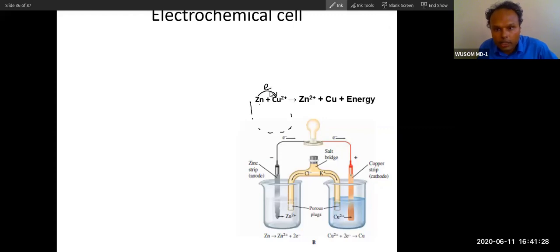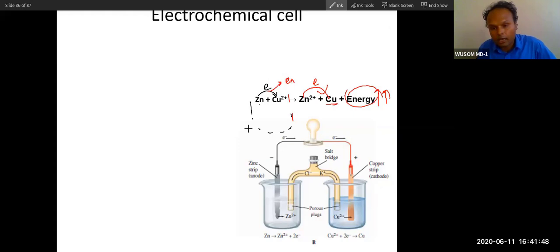There will be a release of energy as copper snatches electrons. Cu2+ will change into copper, and because of the movement of electrons in the test tube, energy is produced in the form of heat.